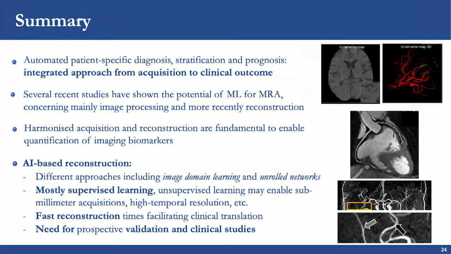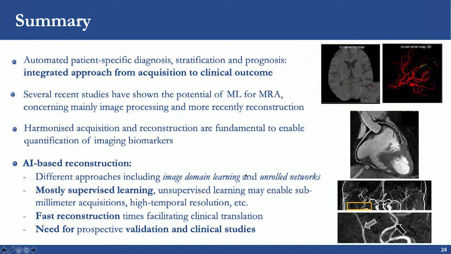So in summary, machine learning promises automatic patient-specific diagnostic, stratification, and prognosis. But for that, it requires an integrated approach from acquisition to clinical outcome. There are several recent studies that have shown the potential of machine learning for MRA, but they concern mainly the image processing and more recently also the reconstruction steps. Importantly, in order to move forward in the workflow, we need harmonized acquisition and reconstruction, because these are fundamental to enable, for example, quantification of imaging biomarkers.